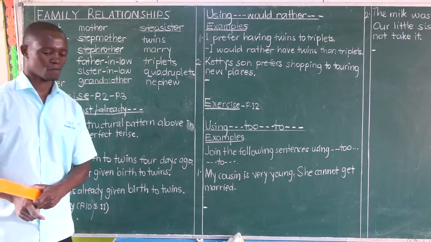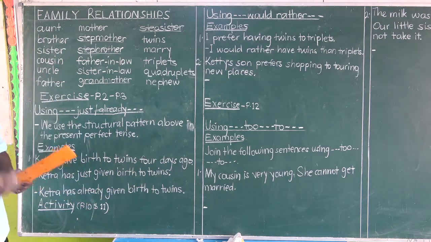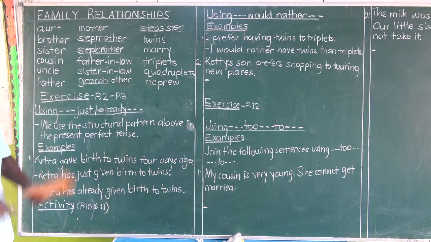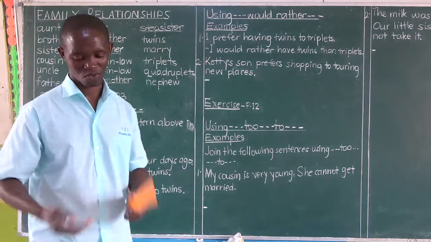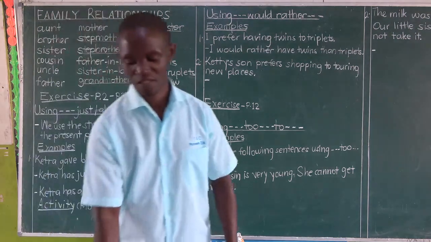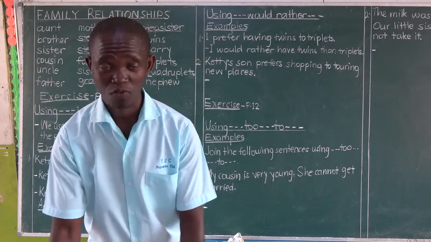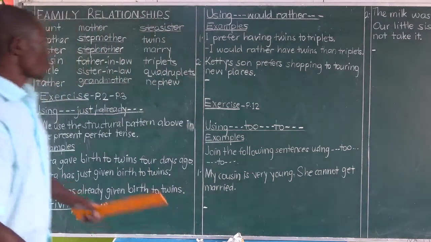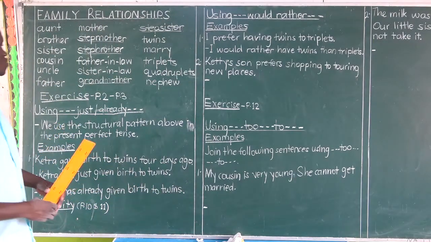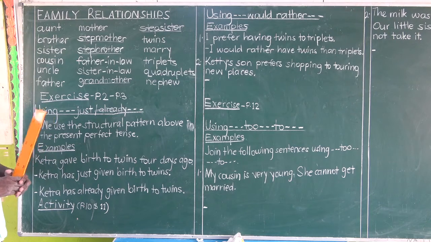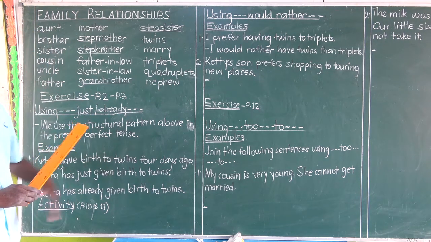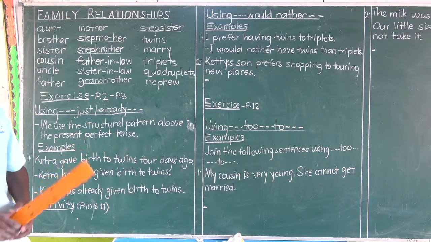But that doesn't mean it is the last word we can learn about in family relationships. It just means there are many other words that are connected to family relationships. What does the teacher have to tell us about these words? There's a lot to learn about these words, on page 1 and page 2 in these new workbooks we are telling you to come and buy.